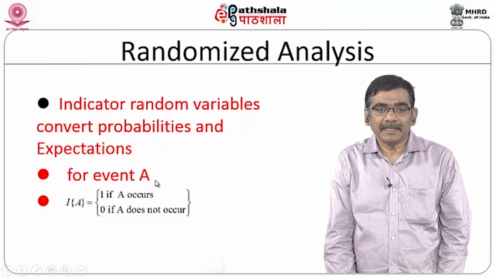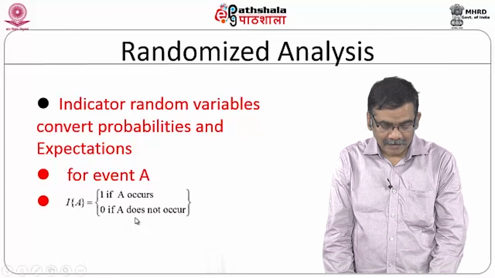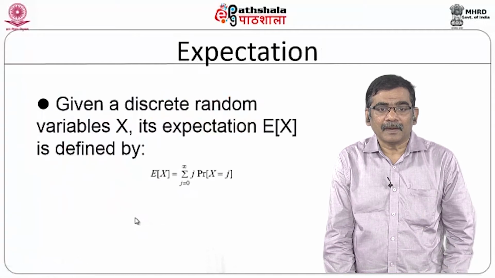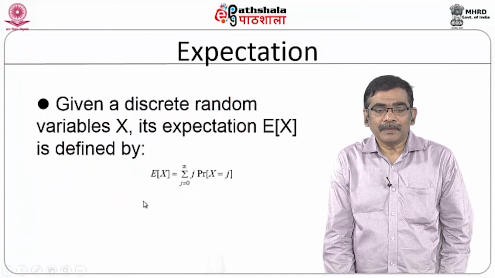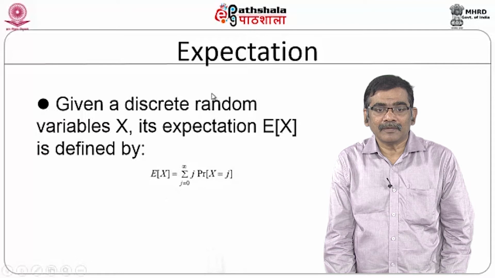If you assume that the event is A, then the indicator variable is 1 if the event A occurs, and 0 if the event does not occur at all. Once you have this, you can find the expectations.